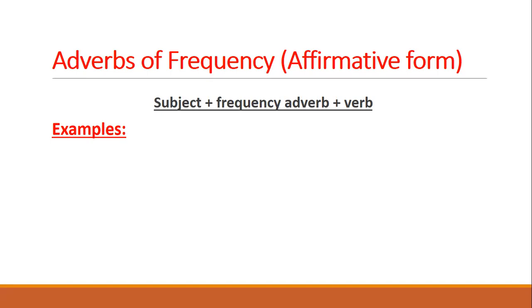So in order to form a sentence in the affirmative form, we have to use the subject, a frequency adverb, then a verb. Now remind me, what is the subject? He, she, it, they, we, you, or I. Okay. The first example says, she usually tidies up her room. So the subject is she, usually is the frequency adverb, and tidies up is the verb. All right.